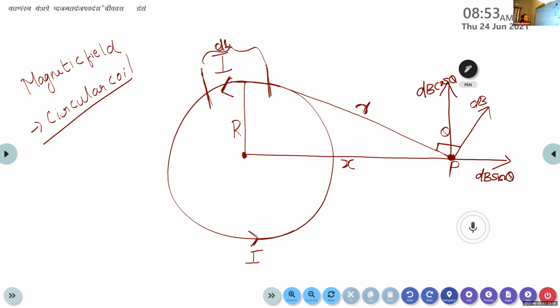Now again, we consider a diagrammatically opposite small segment dl along this circular coil, just opposite to this segment.